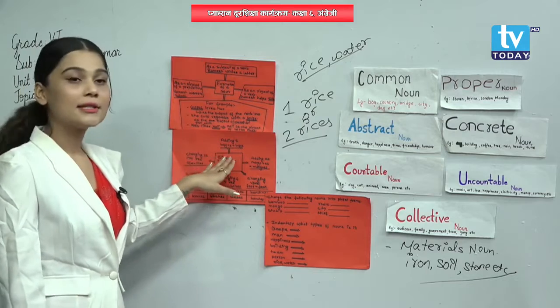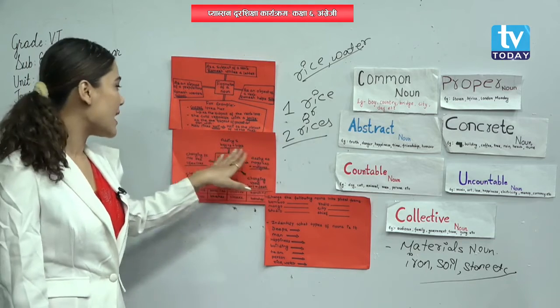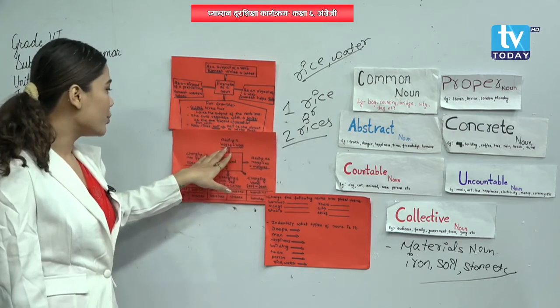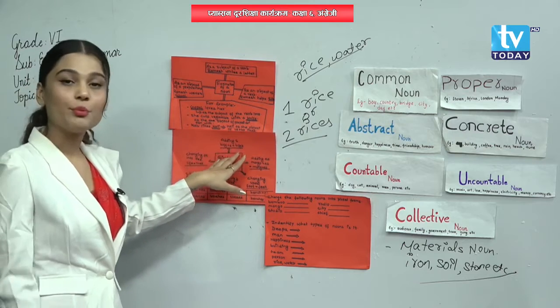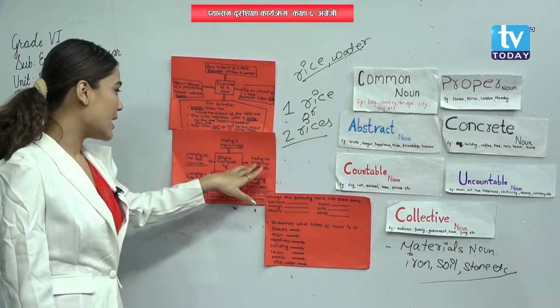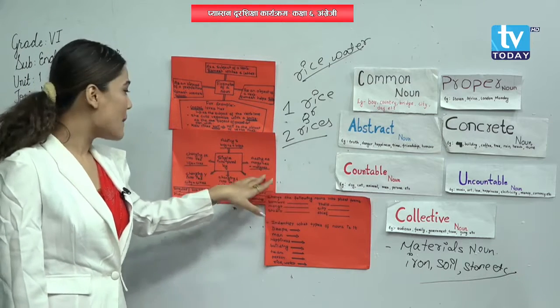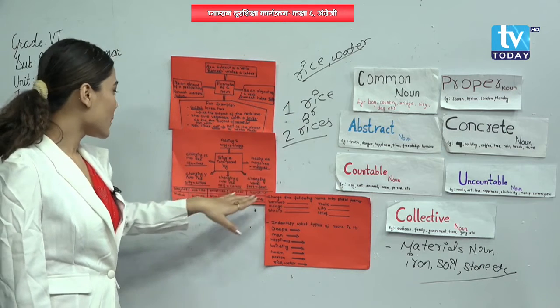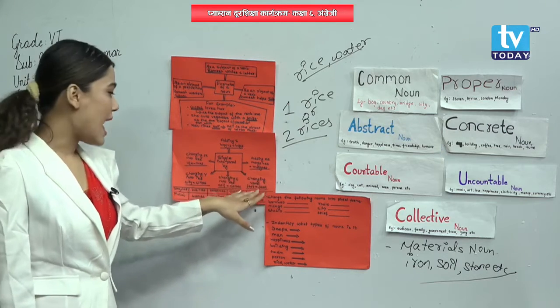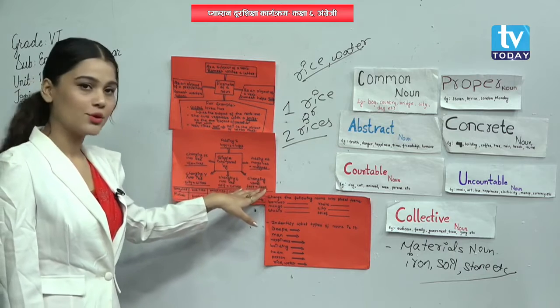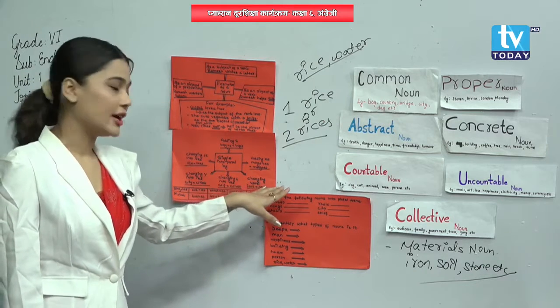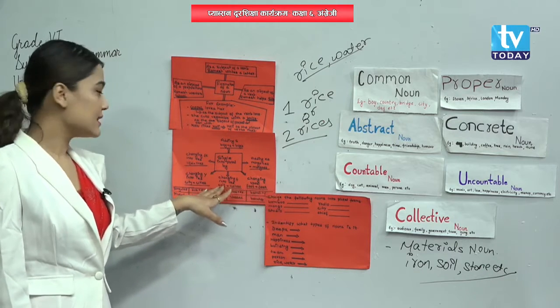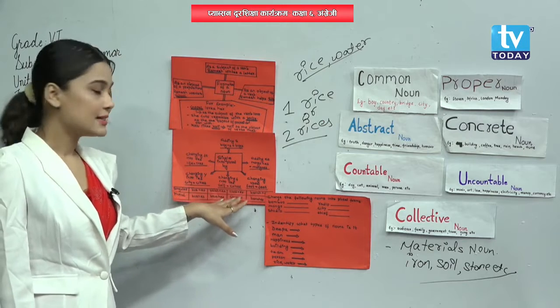You can see some examples over here. How to change a singular noun into a plural noun by adding s. Look here. Boy plus s equals boys. Next one, adding es. That means mango plus es equals mangoes. Next one, changing vowel. F-double-O-T foot equals F-double-E-T feet. Next one, changing F into VES.